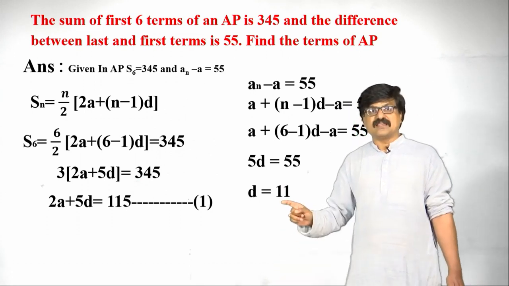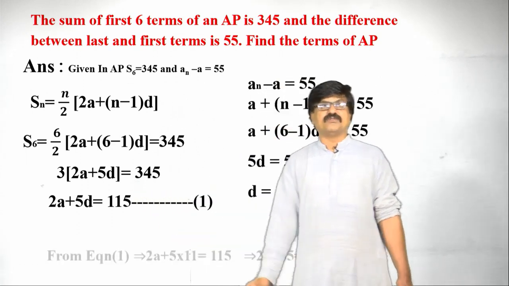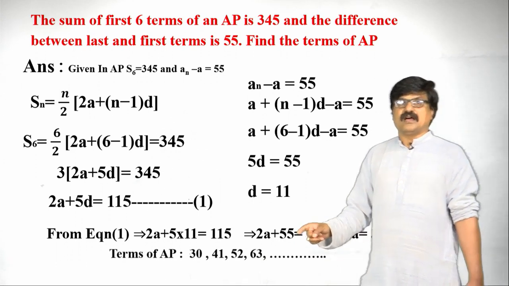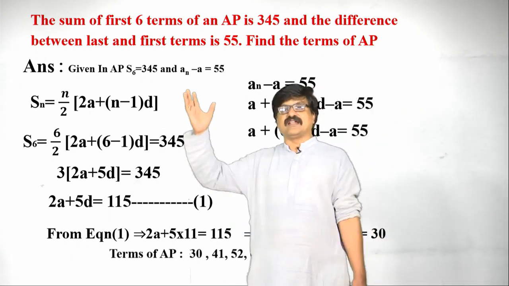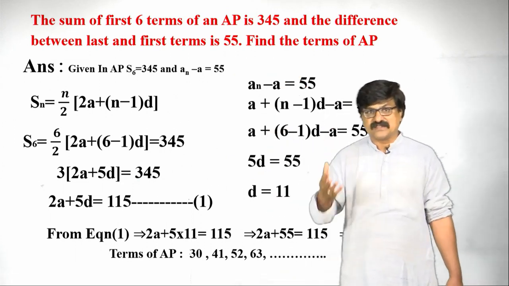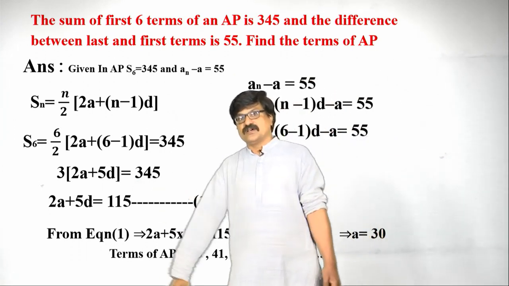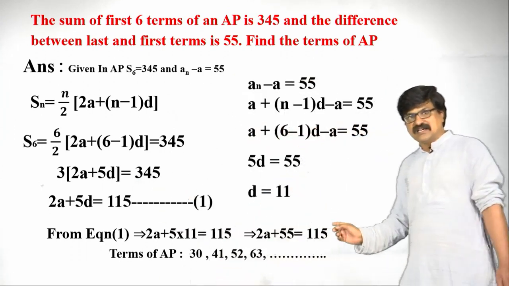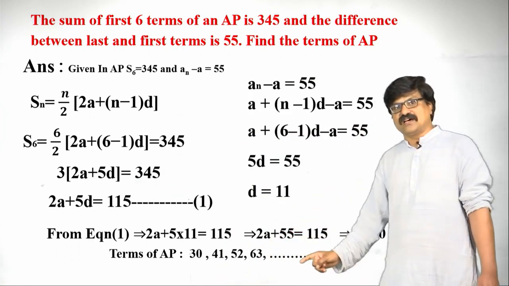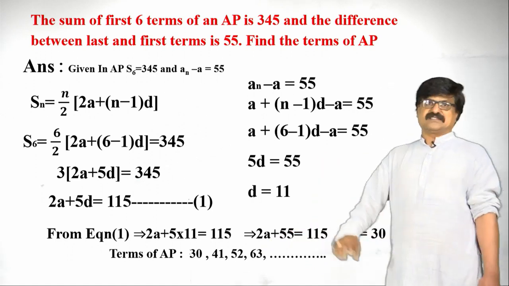So, after getting d, substitute the value of d as 11 here, and we get the value of a. After getting a, we can write the terms of the AP by using the a plus d, a plus 2d, a plus 3d formula here. So, the value of a is 30 here, therefore the first term is 30, 30 plus 11 is 41, and 41 plus 11, if you add, we get its next term.